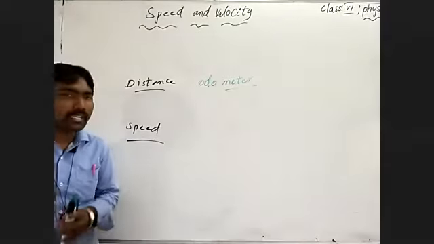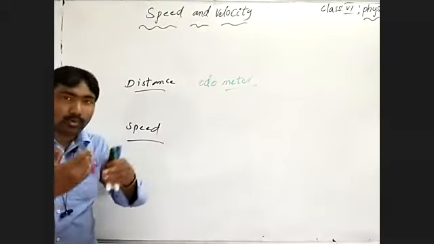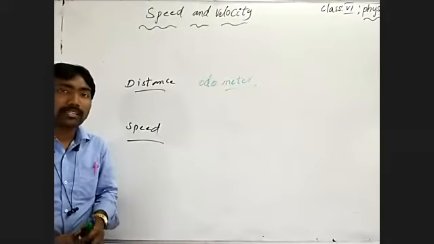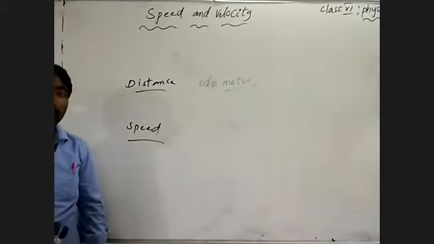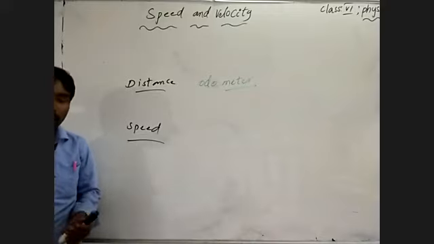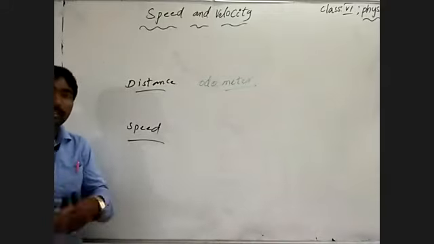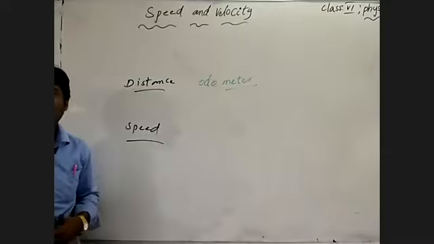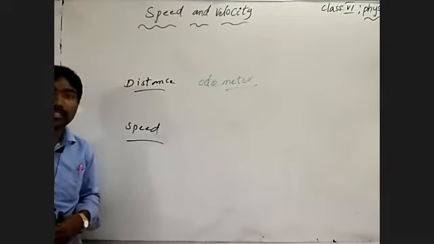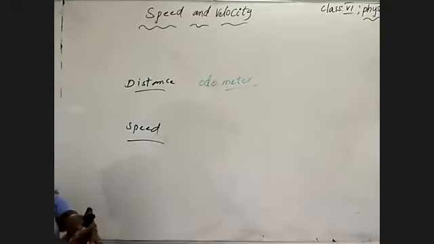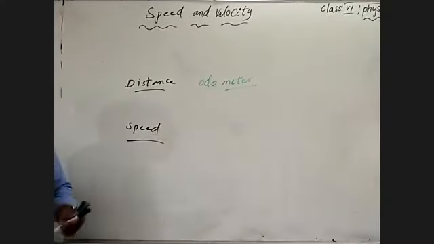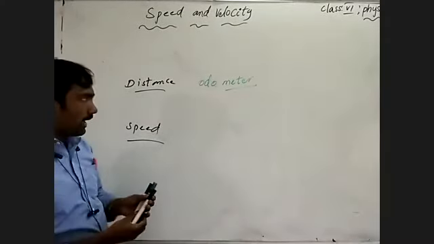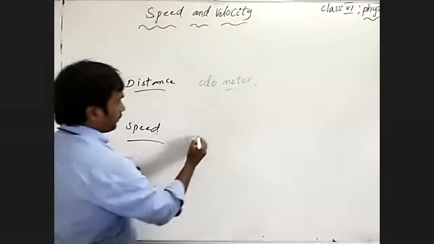We may observe in vehicles that numerical values rotate or change. That reading is shown by the odometer. You may observe it in your two-wheelers or four-wheelers: the numerical values change when the vehicle is moving. The device that shows the distance covered by a body is the odometer, and speed is measured by a speedometer.